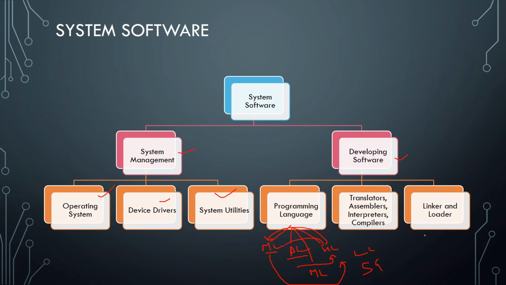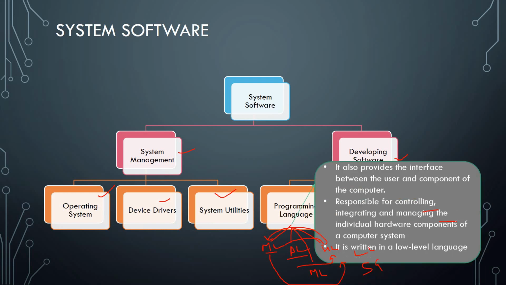What are linker and loader? Linkers are used to link the program into the main memory, whereas the loader assigns the memory to the main program to execute it.